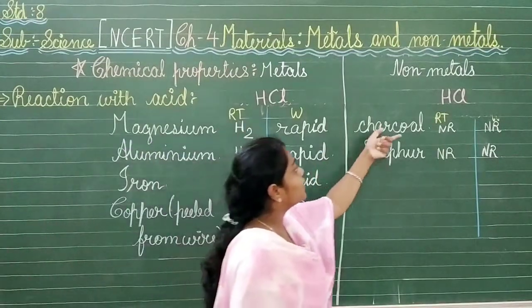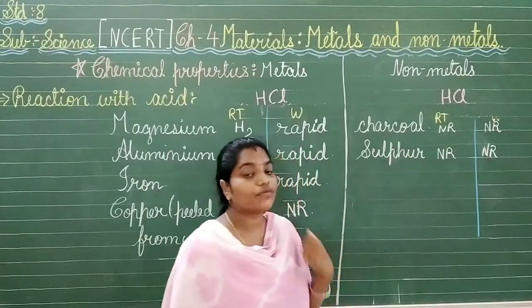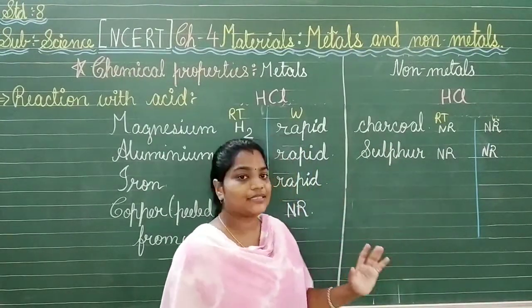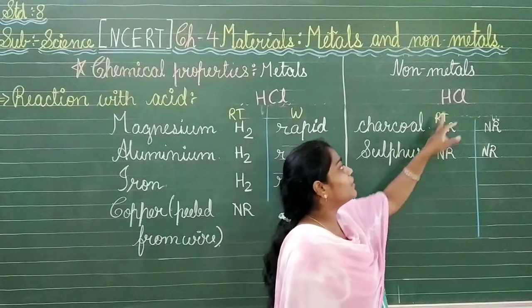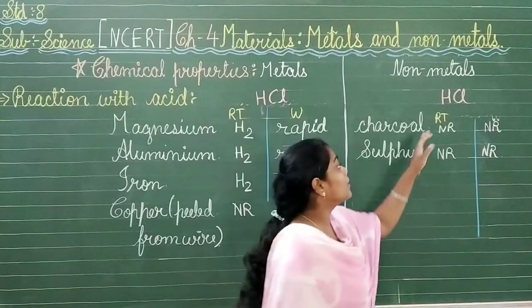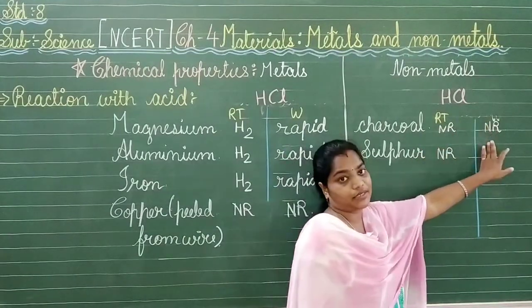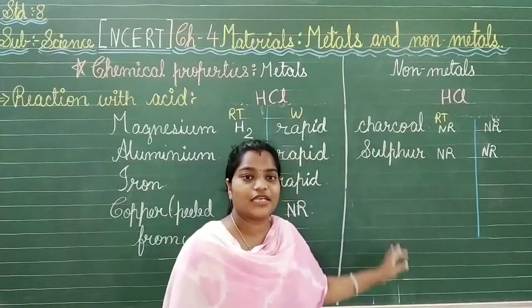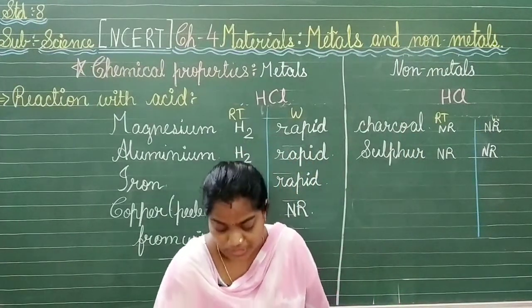Now let's go with the charcoal and sulfur. What will happen to them? Again the same thing, they do not react with the acid. They will not react whether it is at room temperature or whether the test tube is warmed a little bit. So there will be no reactions shown by any of these non-metals. So this is how the reactions go.